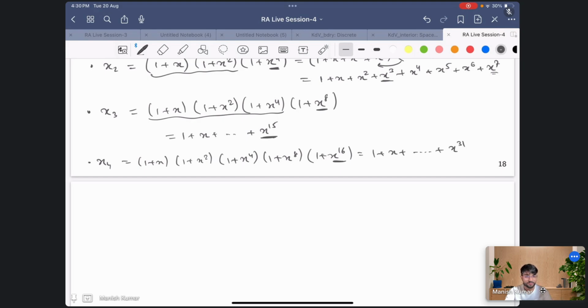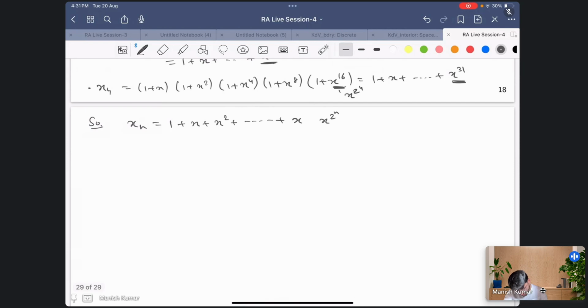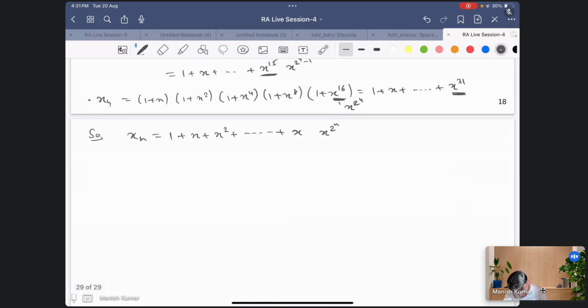And the next term, if you go x^5, you'll get 1 plus x^32. So in this way what you can write is, so this x_n can be written as 1 plus x square plus dot dot dot plus, at last what we do, so over here it was x^(2^4) and this was x^(2^4 minus 1). So here we'll do the same thing. Here the last term is x raised to the power 2^n, right? If you see here, put k equal to n, x raised to power 2^n, and the previous one where it ended, what is x raised to power 2^n minus 1, and then we multiply it, right?